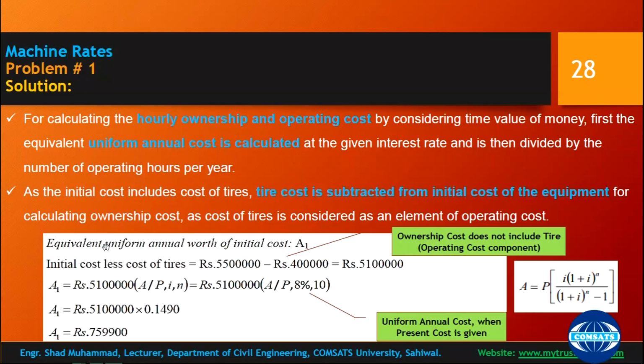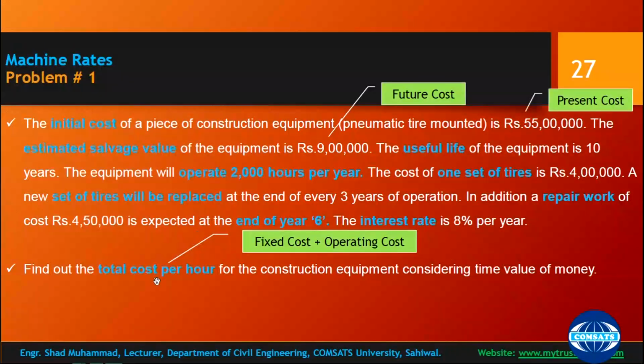Why are we calculating the uniform annual worth? Actually, we are interested in the cost per hour. Cost per hour can very easily be calculated if you have the uniform annual cost. You have the annual cost, and the equipment operates 2000 hours per year.